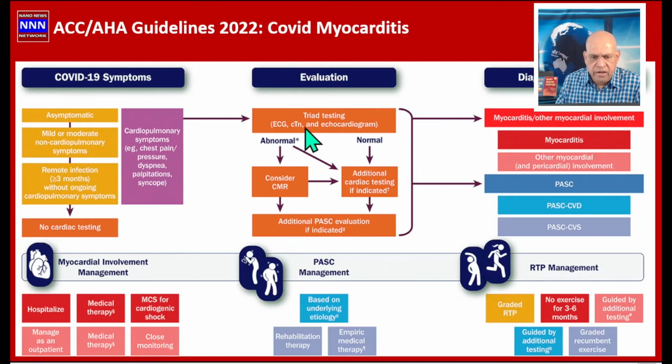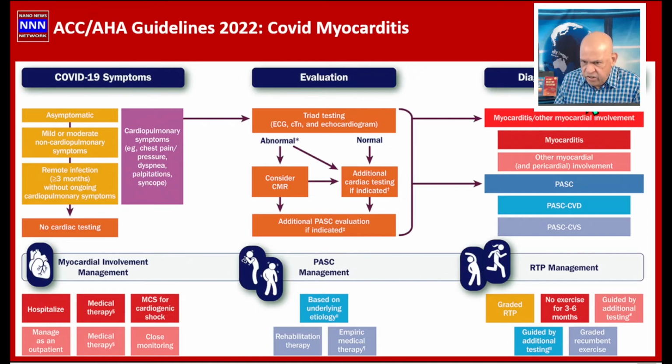On the other hand, if the patient is having symptoms of chest pain, maybe some dyspnea on exertion or palpitation, an electrocardiogram, cardiac troponin, and echocardiogram would tell us if we are dealing with a case of an acute myocarditis. If the tests are normal, then if additional cardiac testing is needed, we can proceed. Otherwise, if it's abnormal, then we consider cardiac CMR, look for areas of myocardial inflammation, myocardial necrosis. Then we can recommend additional tests based upon PASC.